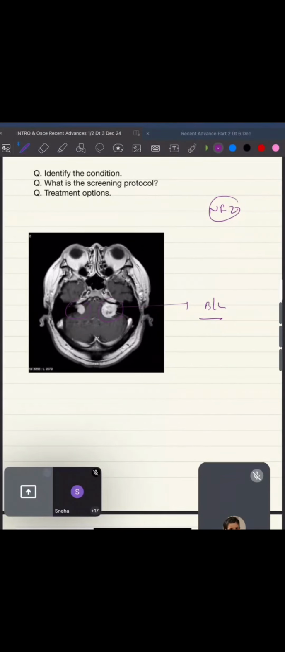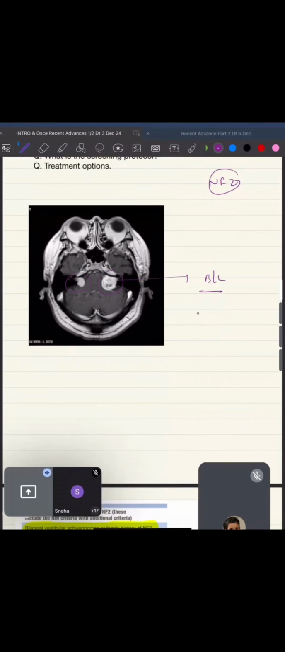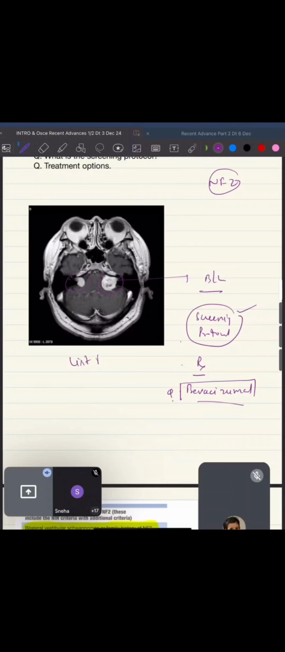Now what else question can come? In this you have to remember the screening protocol. When do you screen the patient for NF2? That is one. Second, you have to remember the treatment. In treatment there is one drug by the name of bevacizumab. This is very important. Please make a list. Please make a PDF of drugs. Okay? This you have to revise in the last 48 hours.